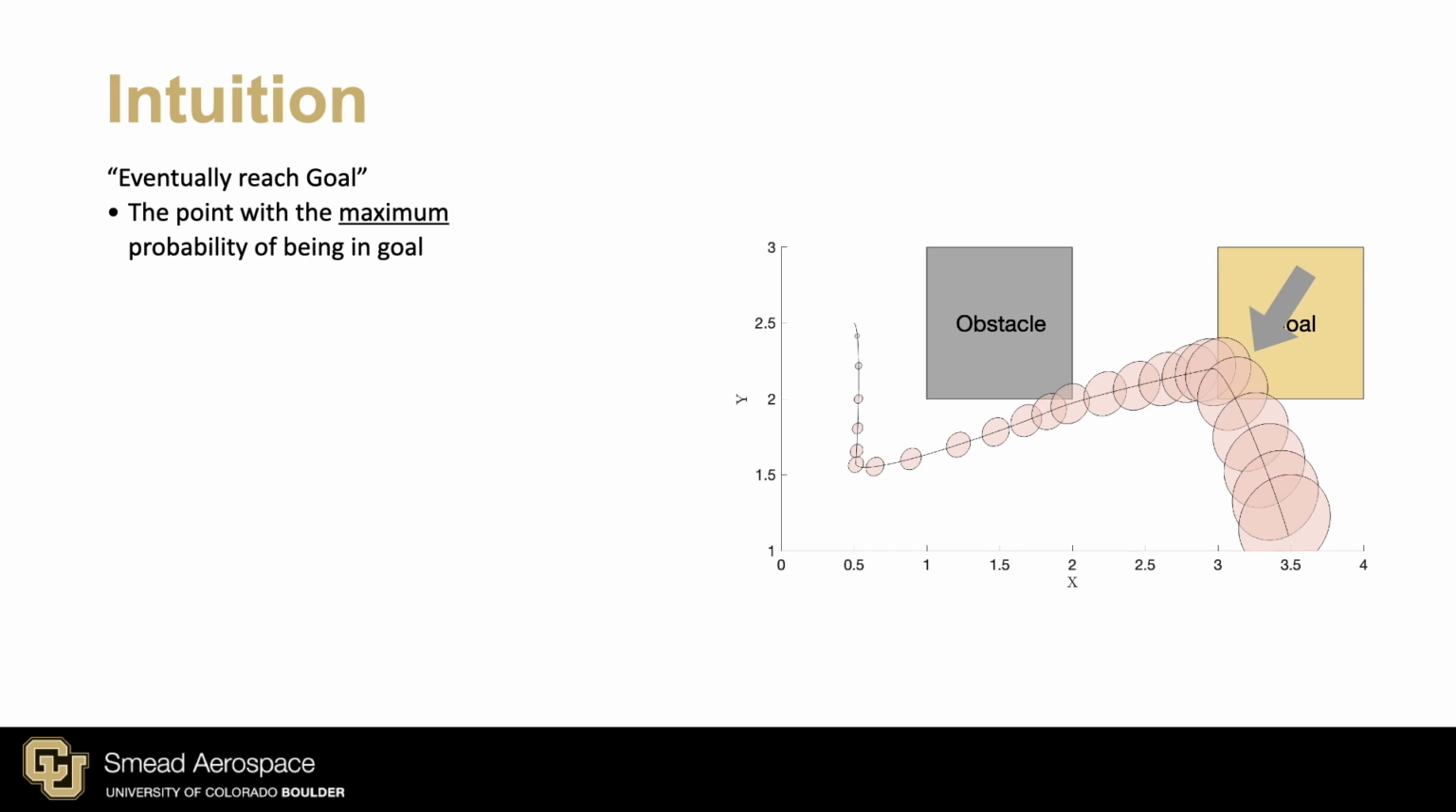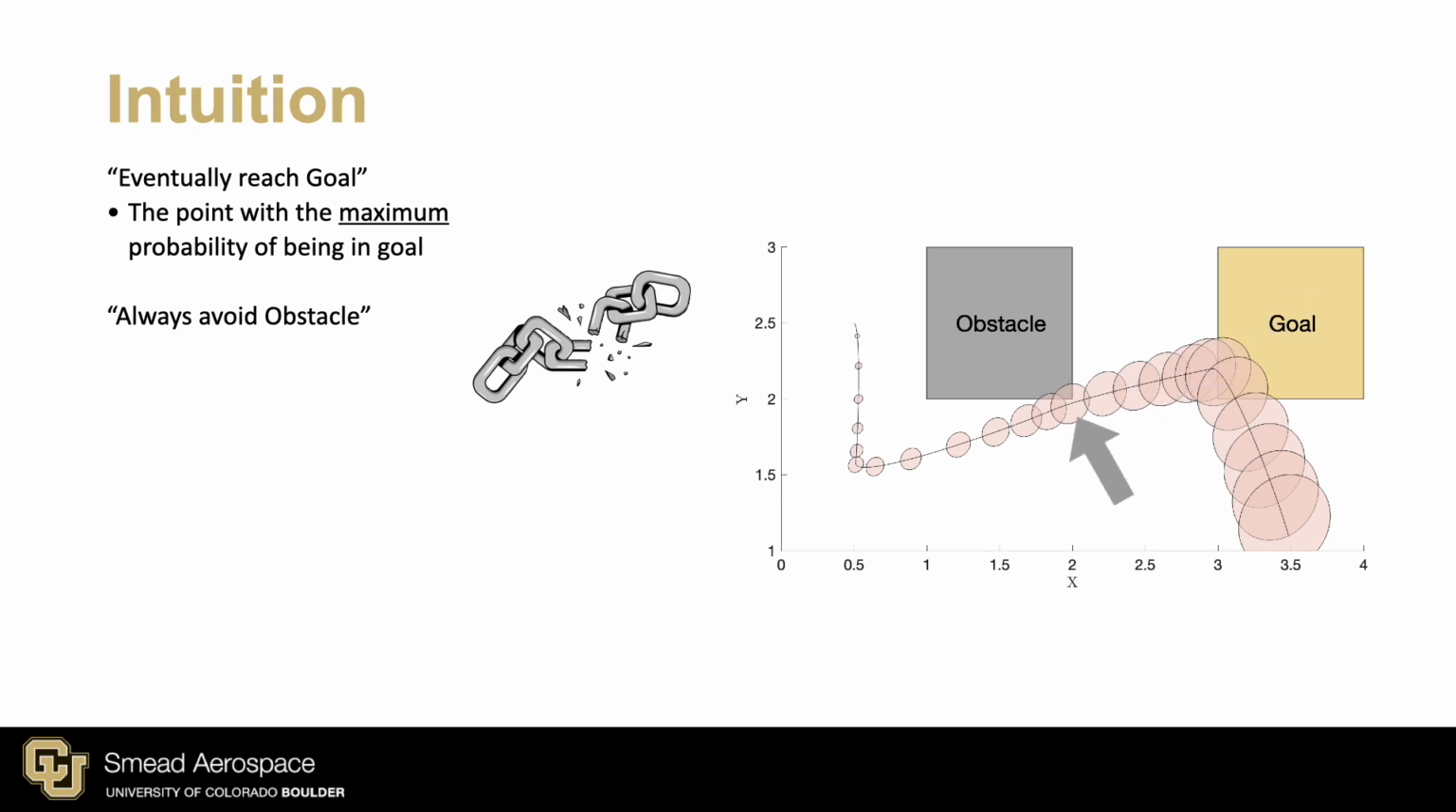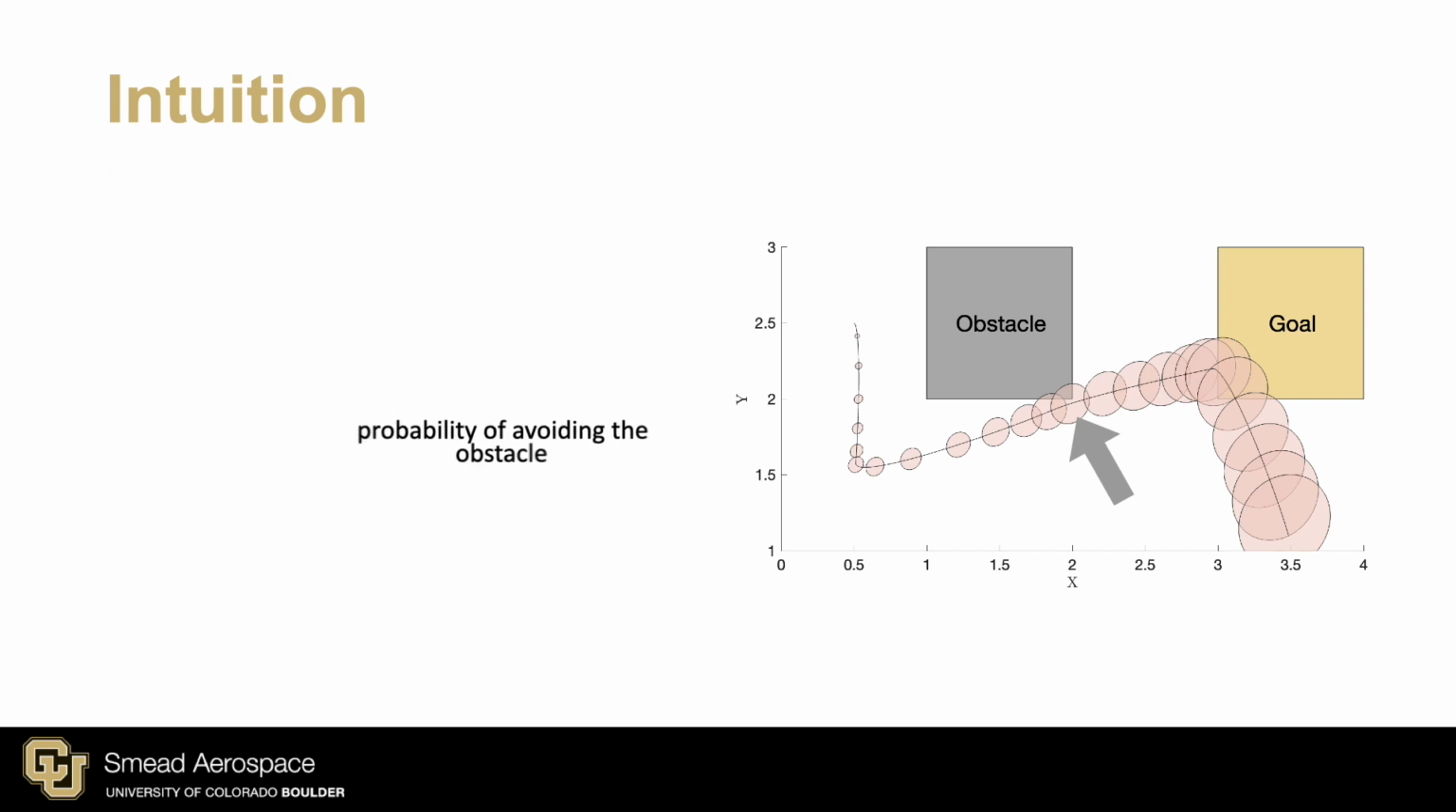Alternatively, consider the specification always avoid obstacle. Now, we're reasoning about all points in the trajectory, not just one. However, we reason that a chain is only as strong as its weakest link, and so we can still characterize the satisfaction by one point, this point. We care about the point with the minimum probability of avoiding the obstacle. Let's take a closer look at this probability.